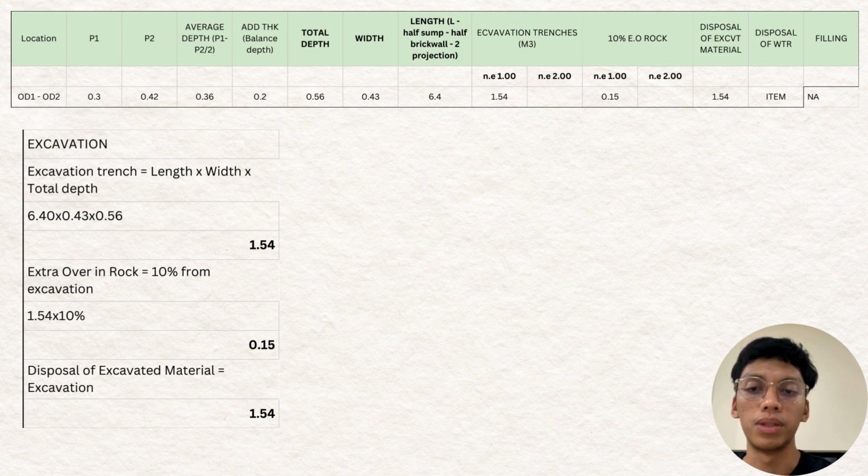The next one is the disposal of excavated material. Since we do not have any projections or anything else, so we don't have filling, we just directly take the excavation quantity as equal to the excavated material disposal.